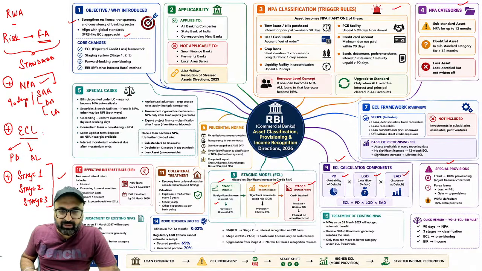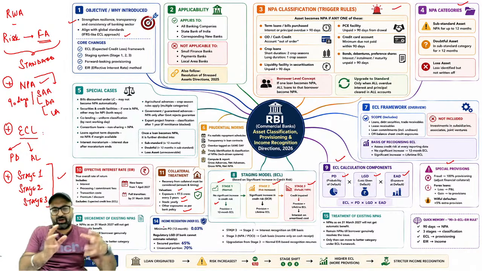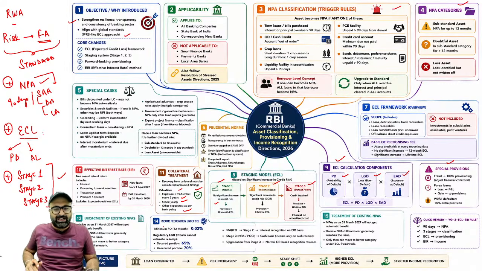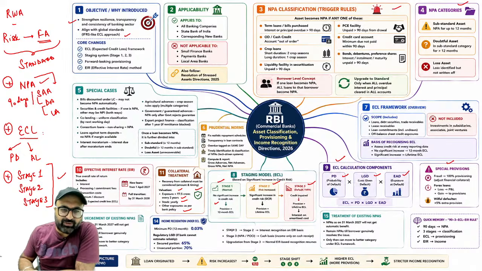Next is collateral treatment. Recovery from the collateral must be considered, that is amount as well as timing. If the exposure is greater than 2 crores, then every 2 years the review of the collateral needs to be done. In case of stock, it needs to be done on a yearly basis, and in case of other exposures, it will be decided by the bank how and when the review needs to be done. Then we have effective interest rate.